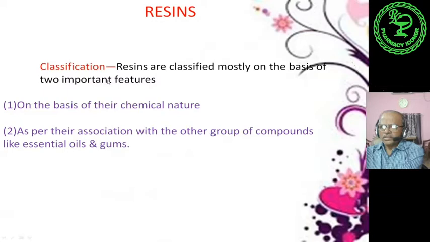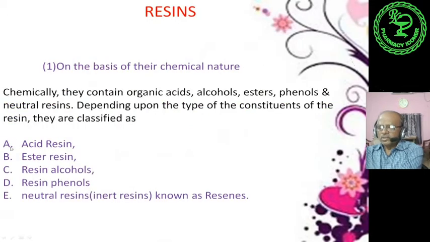About their classification, resins are classified mostly on the basis of two important features. The first one is on the basis of their chemical nature, and the second one is as per their association with other groups of compounds like essential oils and gums. So first of all, we will discuss the first one, that is classification on the basis of their chemical nature.